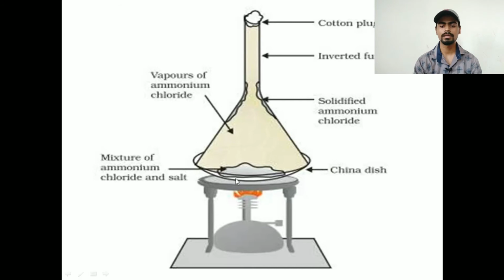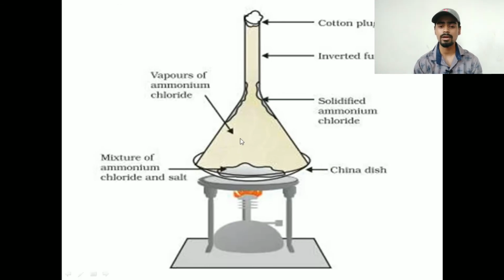Now start giving the temperature. Now you will see that the ammonium chloride is in solid particles, right? And when you start giving heat, they directly get converted from solid to vapor. Can you see this arrow? It is showing the vapors of ammonium chloride. So again, it is going from solid directly to vapor, that is sublimation.